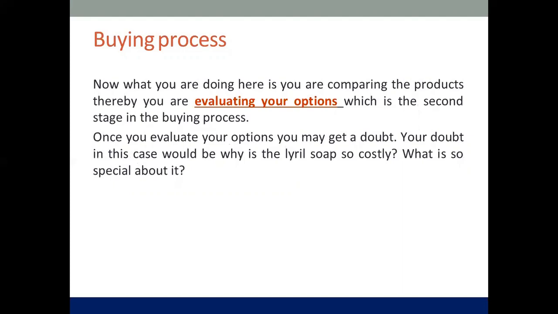Which soap you want, you're evaluating, right? So there you may get a doubt. Once you're evaluating, the question starts coming in, right? Once that question starts coming in, you will start to answer it yourself also about the same.